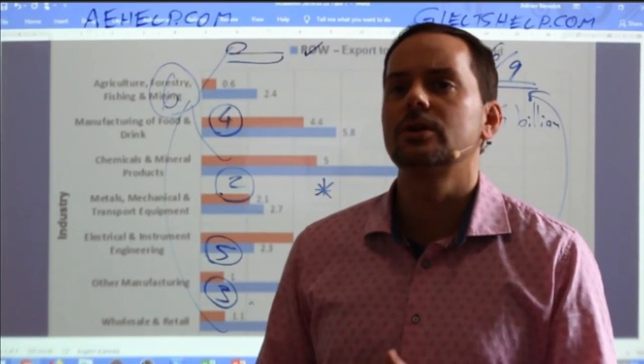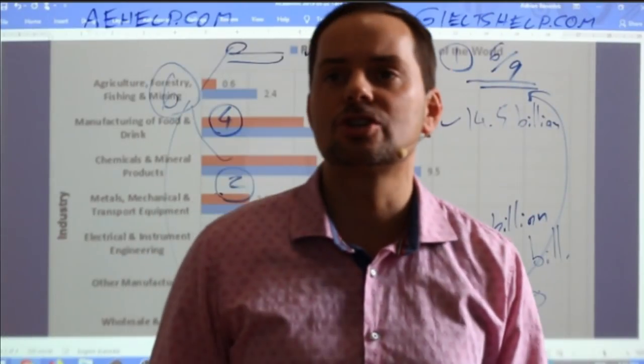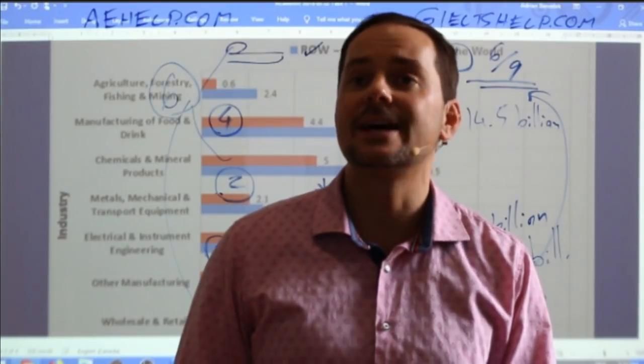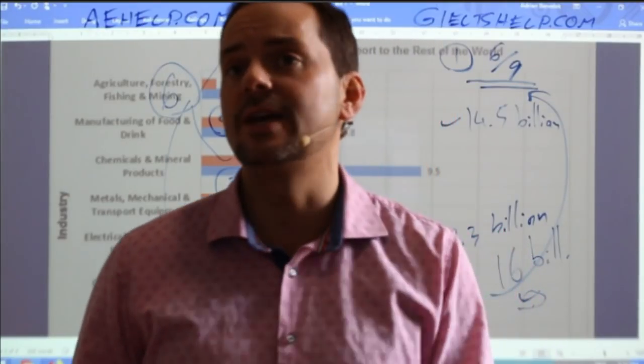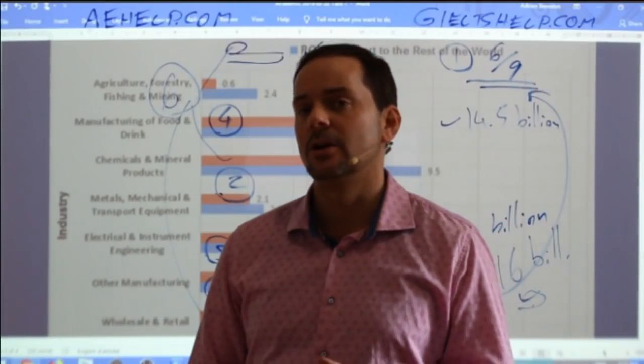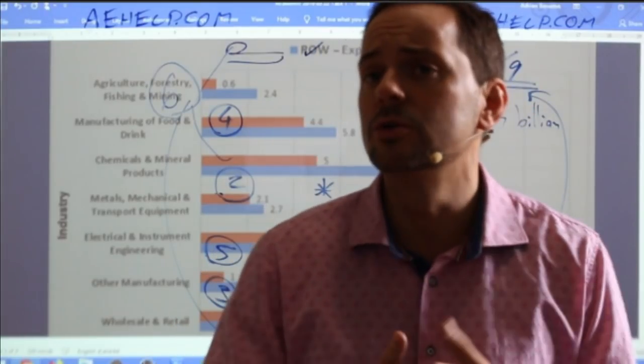Begzod says, when looking at the graph in more detail, it becomes clear that 6 industries of export had the highest revenue to the rest of the world as opposed to the UK. Begzod, you need to finish that idea. All right, you have to complete that comparison. It's very important. Otherwise, you're losing marks.